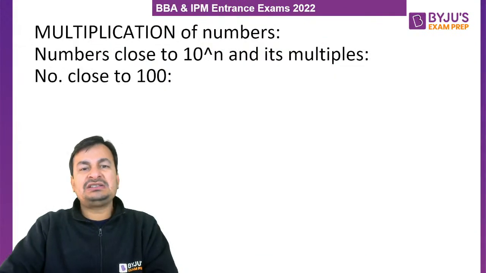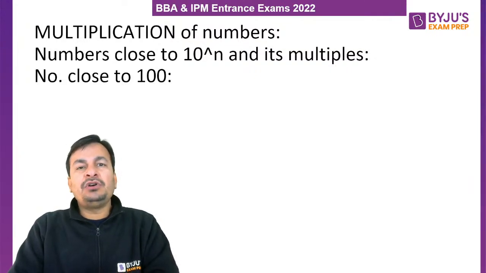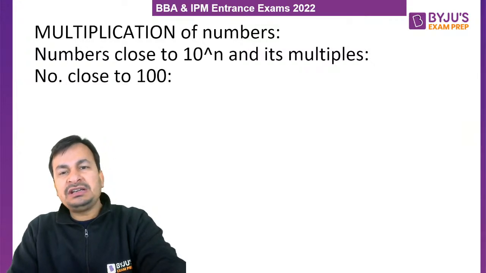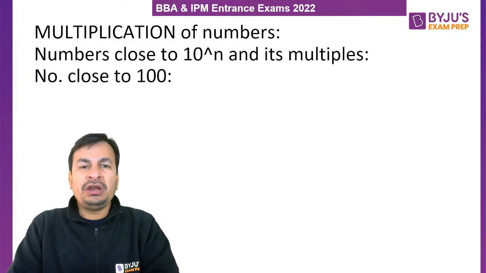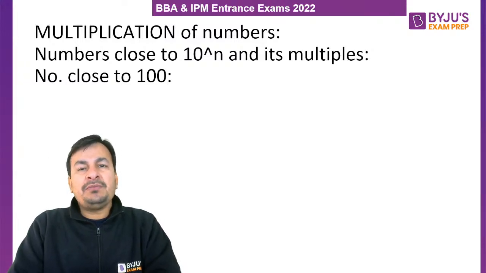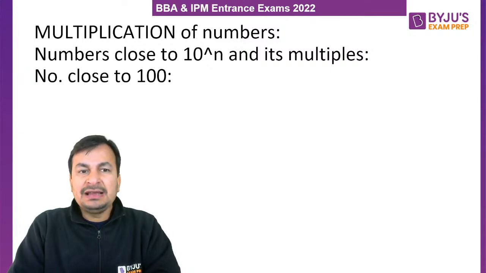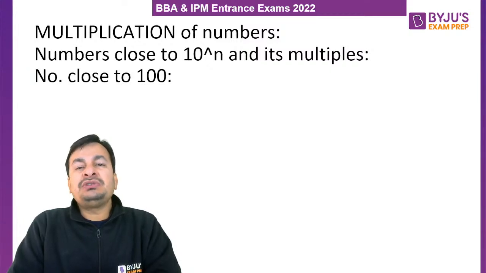All right, let's start today's session, the fourth part of our mini series that is based on super hacks for quantitative aptitude. Specifically in today's session, my lovely students, I am going to discuss with you how we multiply two-digit, three-digit or four-digit numbers which are comparatively close to 10 raised to the power n or its multiples just by observation. That I am going to discuss with you in today's session in a very detailed manner. So please everyone listen to me very carefully.